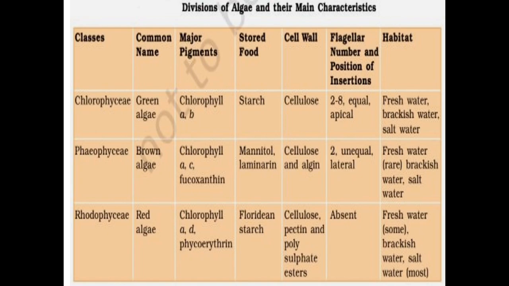Chlorophyceae have habitats in fresh water, brackish water and salt water. Phaeophyceae are rarely present in fresh water, mostly they are present in brackish and salt water. In case of Rhodophyceae, the habitat is that some members are fresh water, some are brackish water, and mostly they are salt water or marine forms.